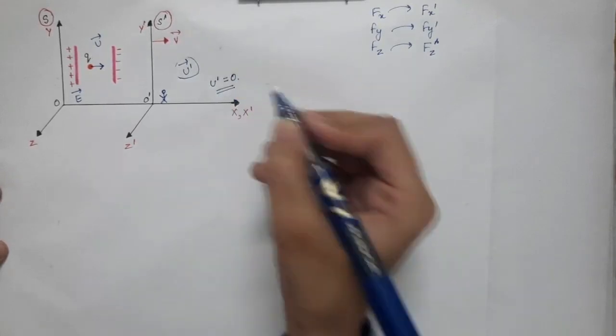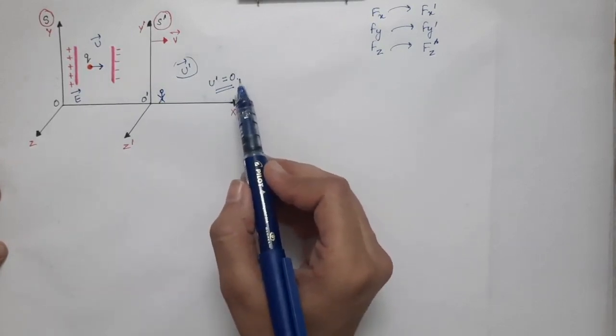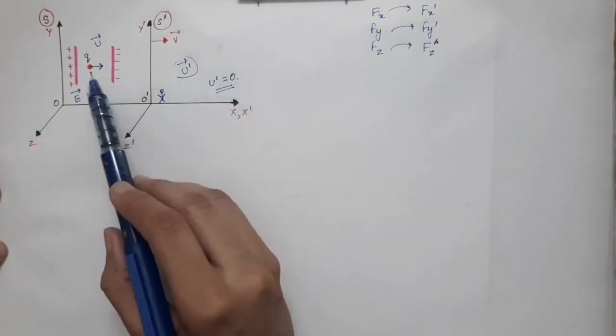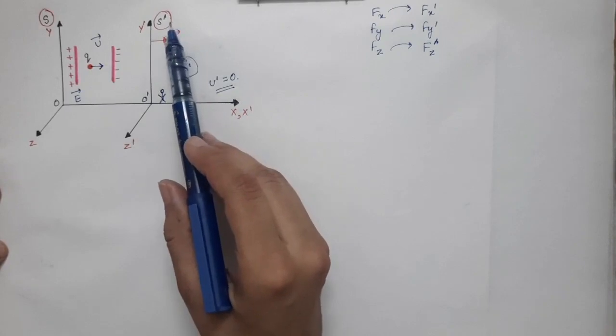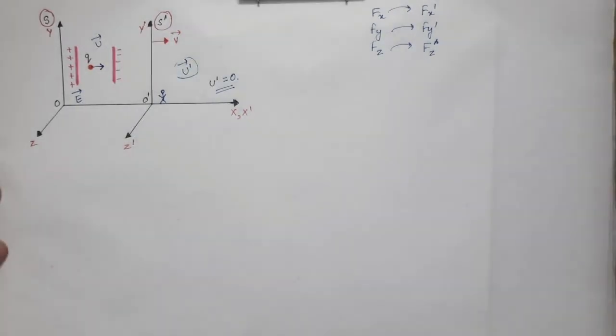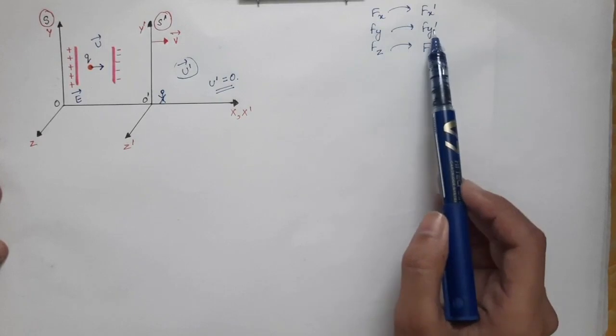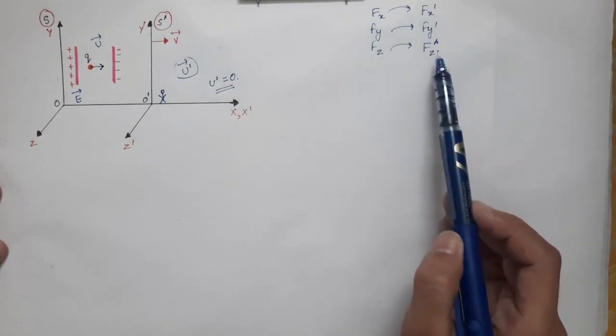So we will just suppose at the end of this derivation that u prime is equal to 0. The velocity of this particle in S prime frame is 0 at some instant of time. And then we will come to the new formulas, the new relation of fx and fx prime, fy and fy prime, and fz and fz prime.